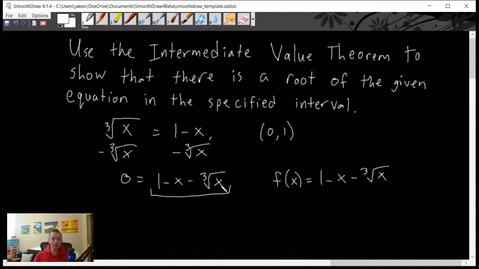As a result, I think it's reasonable to assume that this function is continuous based on how the problem is telling us to solve it, because the intermediate value theorem needs the function to be continuous in order to actually use it. So let's just go ahead and assume that this is continuous within this interval, at least.